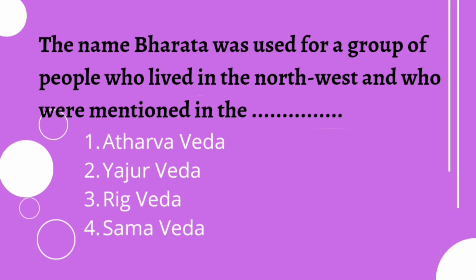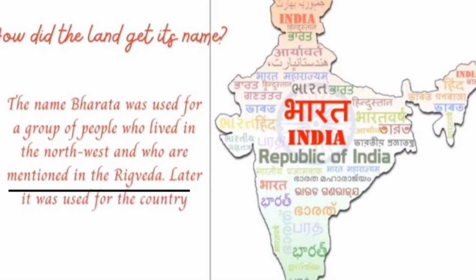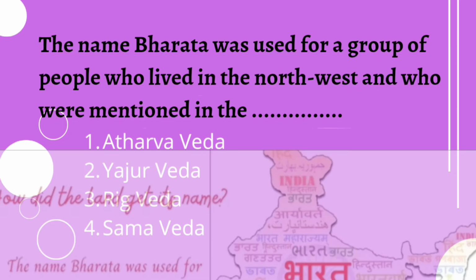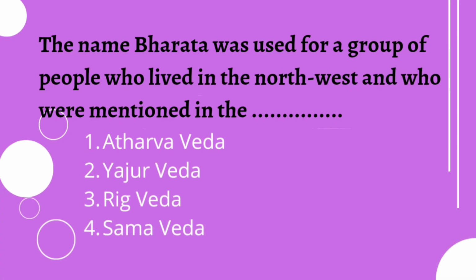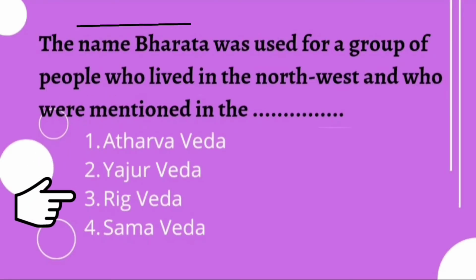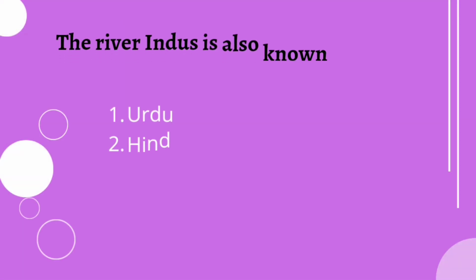So it is known that this group of people are mentioned in the Rig Veda, and this name was later given for the country. So another name for India is Bharata. Bharata is a group of people mentioned in the Rig Veda. So the answer will be option 3, Rig Veda. Now the last question of today.